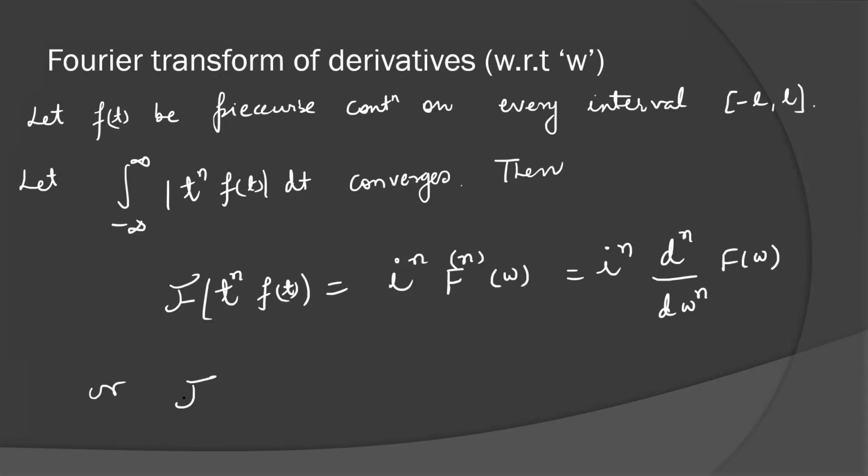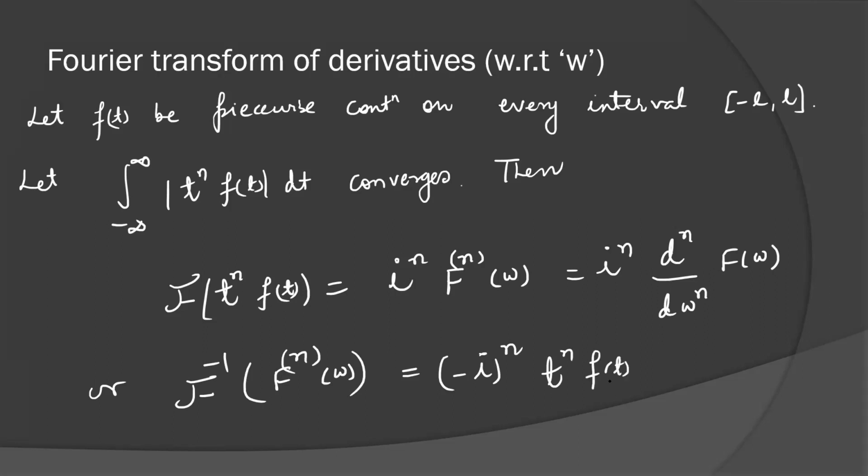Or if you take the Fourier inverse, the nth derivative of f with respect to omega is equal to, this value will go to the right hand side, left hand side, and it will become i to the power minus n, or you can write (minus i) to the power n, t to the power n f(t). You can verify this result.